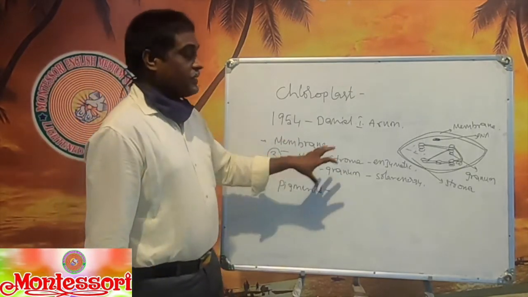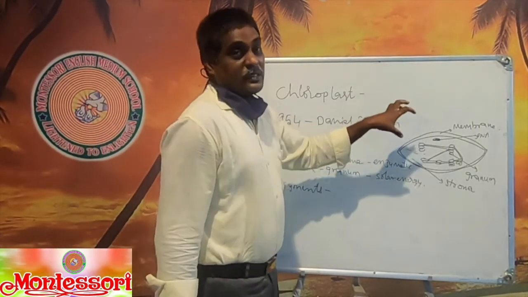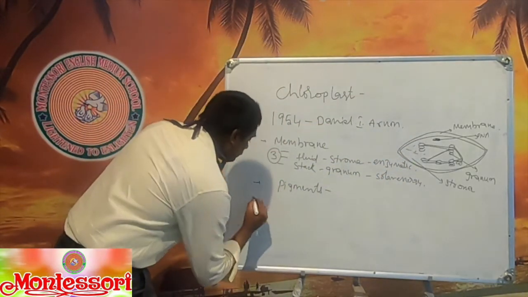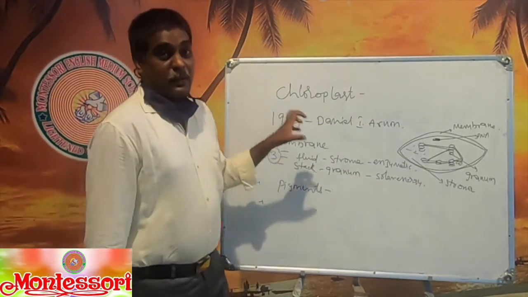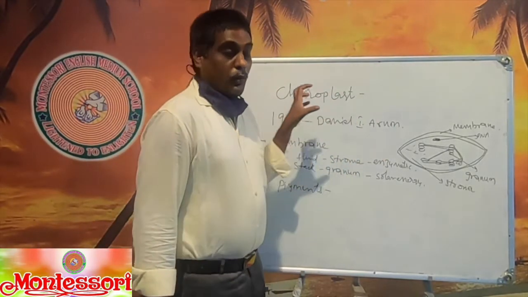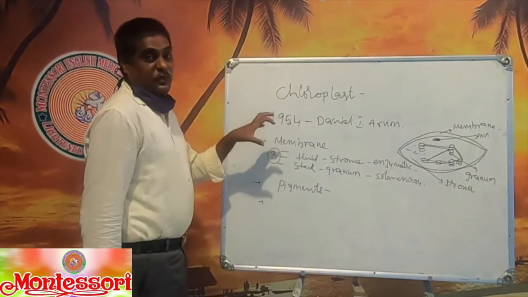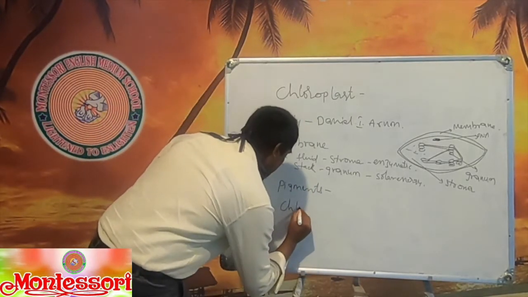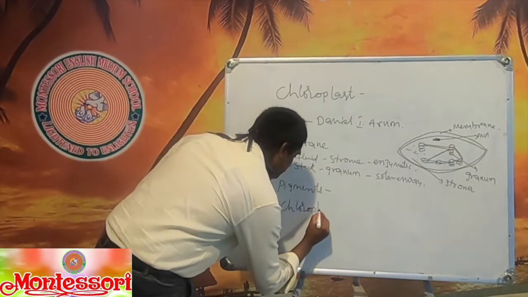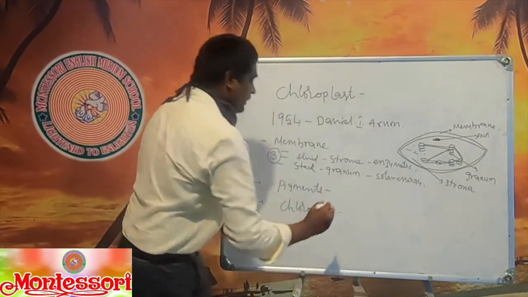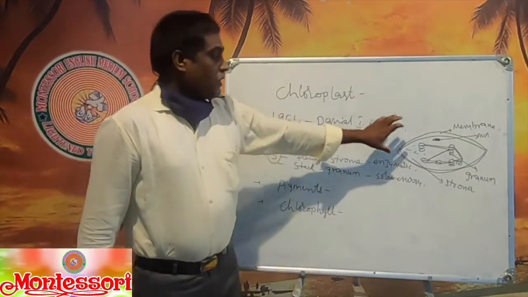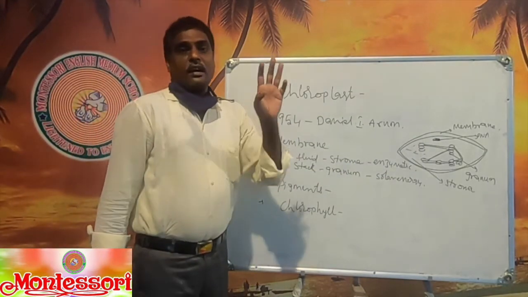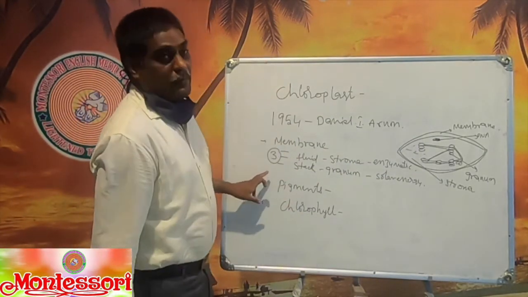These pigments capture the energy emitted from the sunlight. Among the pigments, chlorophyll is a pigment which is also present in the chloroplast. So this chloroplast is made up of three membranes, and it has pigments.